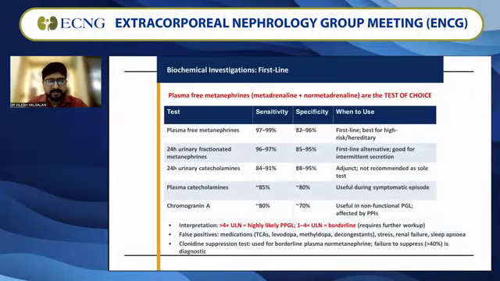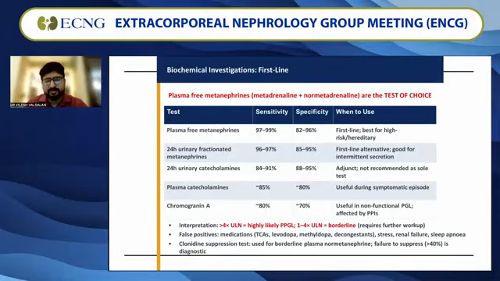We do sometimes, as an adjunct, do 24-hour urinary catecholamines. In large tumors, we can present it. Plasma catecholamine levels are also seen in symptomatic episodes, as well as chromogranin A levels are checked, but they are mainly seen in non-functional PGs and mainly affected by PPI. So the specificity becomes low. The interpretation is very clear. You have to have more than 4 times the upper limit of normal to say it is highly suspicious. If you're between 1 to 4, we say it is borderline.